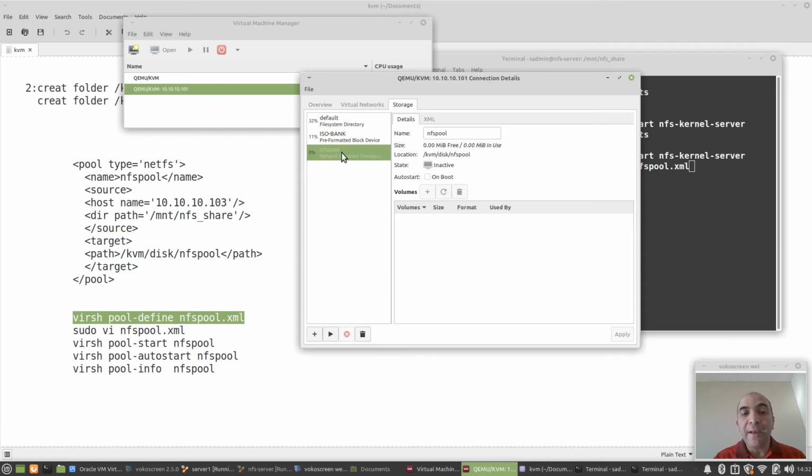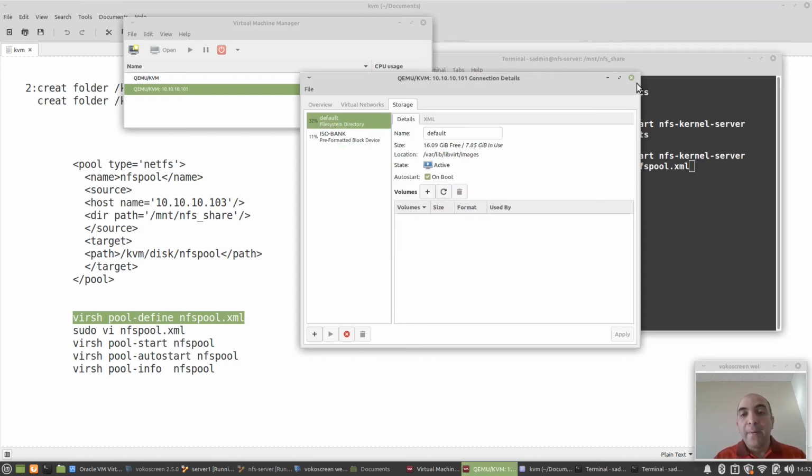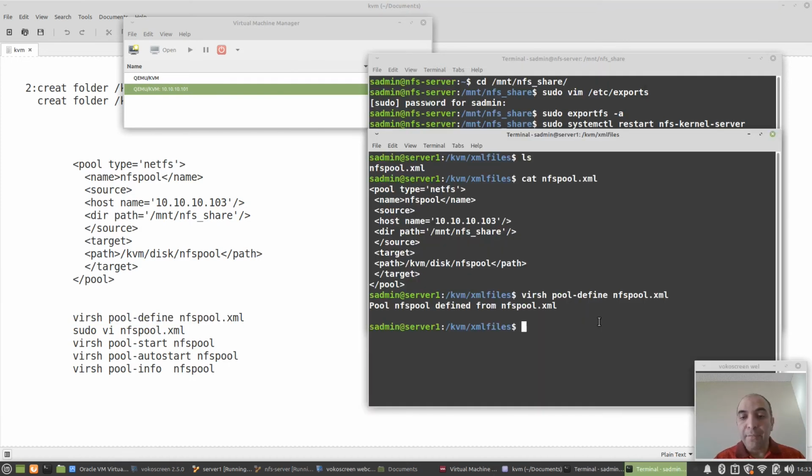You can see we have an NFS pool and I created it before. I should remove it. Now I create the NFS pool from the XML file.